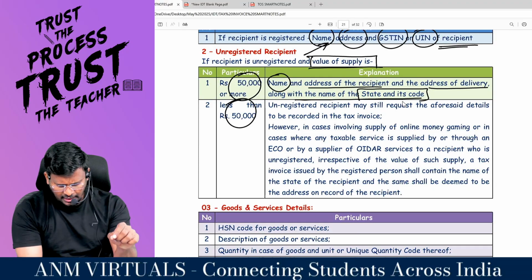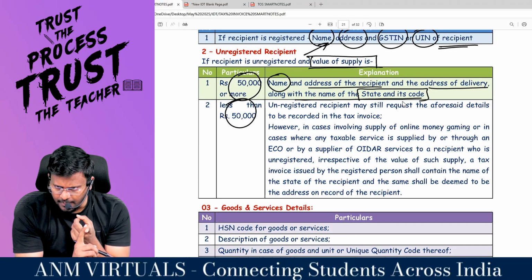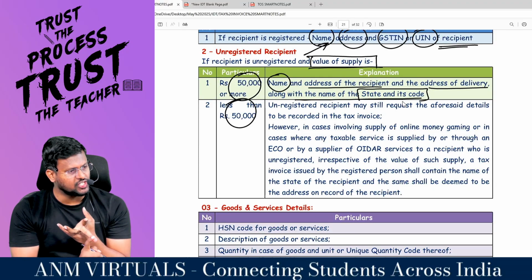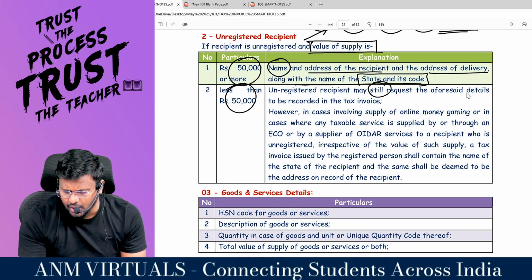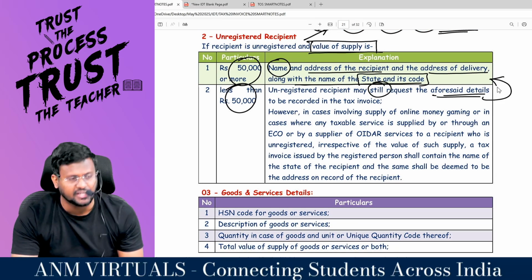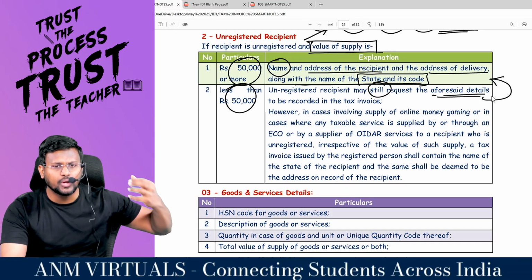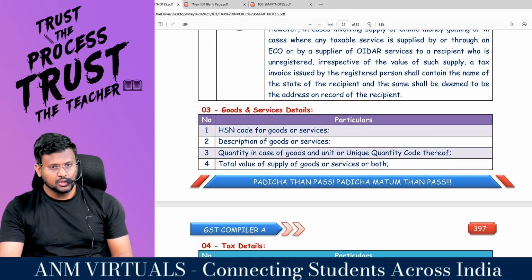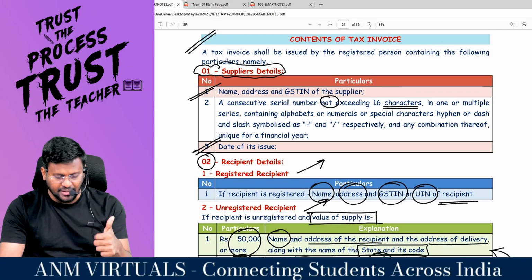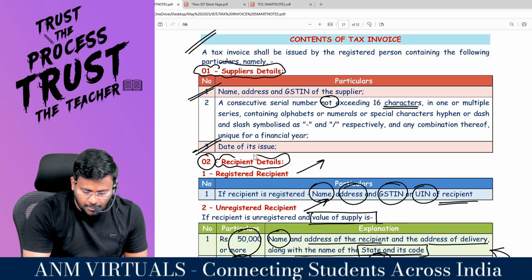If the recipient is an unregistered person and the value of supply is less than how much? 50,000. Then the unregistered person recipient may still request the aforesaid details. All these details, sometimes he may ask that please show in the invoice. Then we are supposed to show in the invoice. Comfortable? So first one, whose detail? Supplier's detail. Number two, recipient detail.